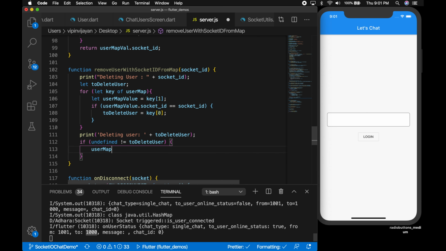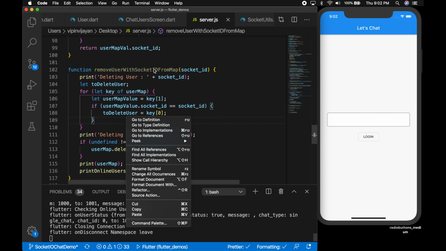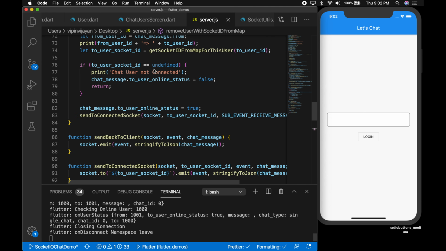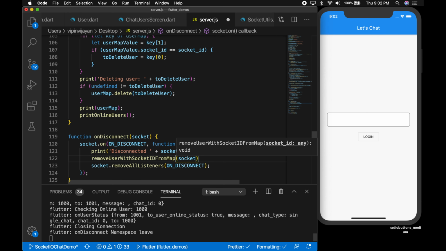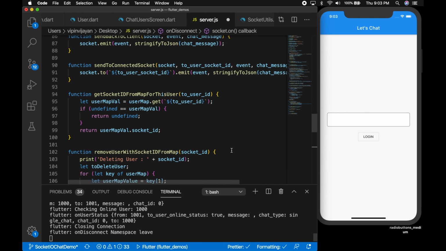If it is not undefined, we can remove it from the user map array. Correct? And let's print the user map and also print the online users. So it should be reduced by 1. Okay, so let's call this when the user disconnects, and pass in the socket ID. All right, now we can remove the other listeners as well. So let's copy the event name.